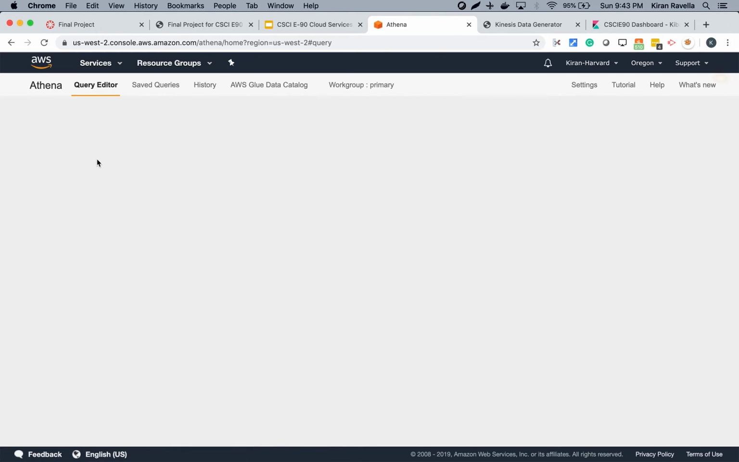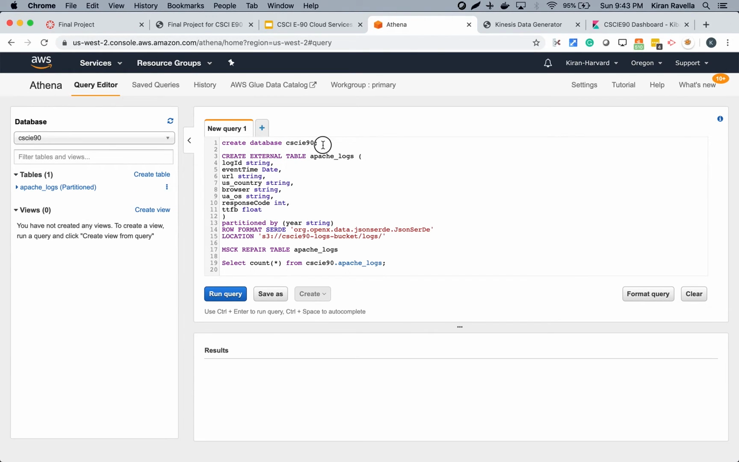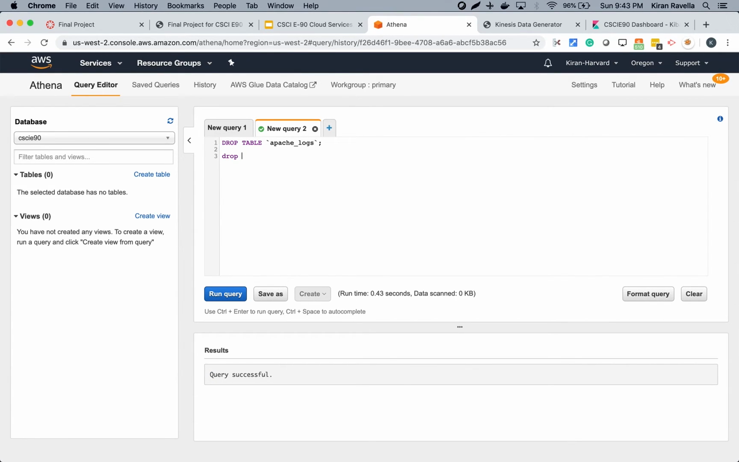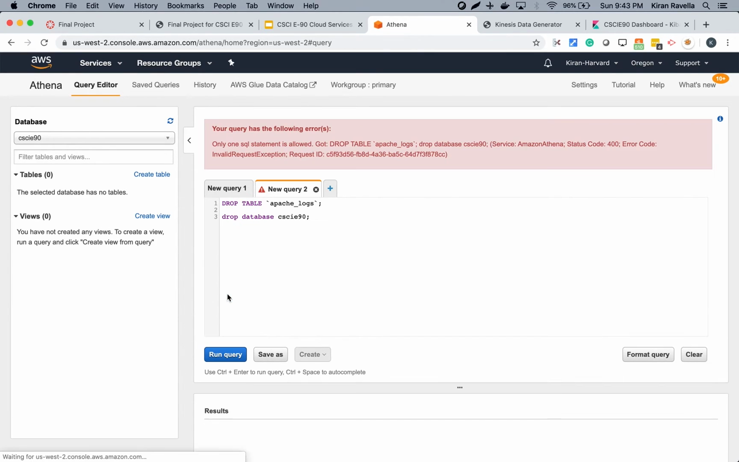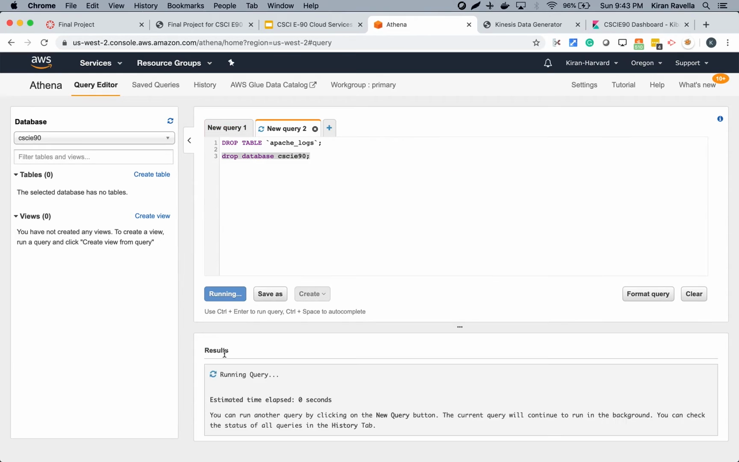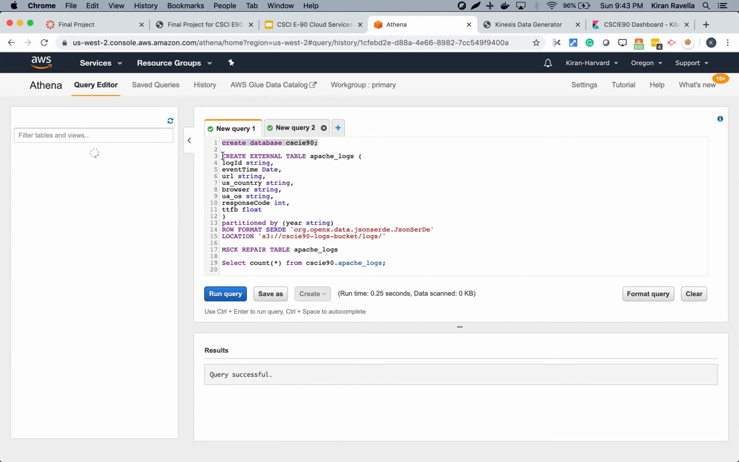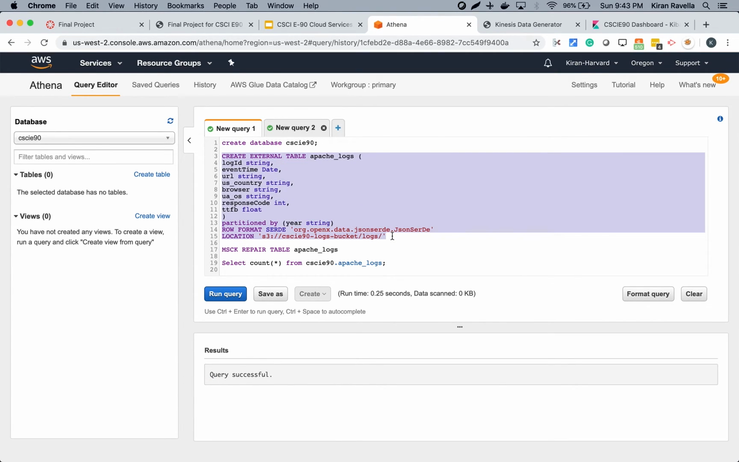Athena is again an AWS service. The first thing we do is create a database. It looks like we already did that, but I'm going to delete that and recreate it. Right, so it's all empty now. I'll create the database first, and then I will create an external table.